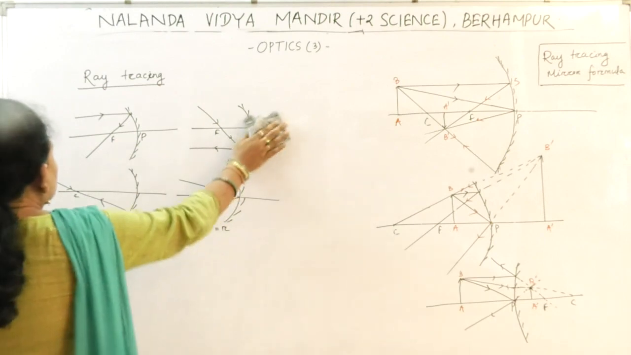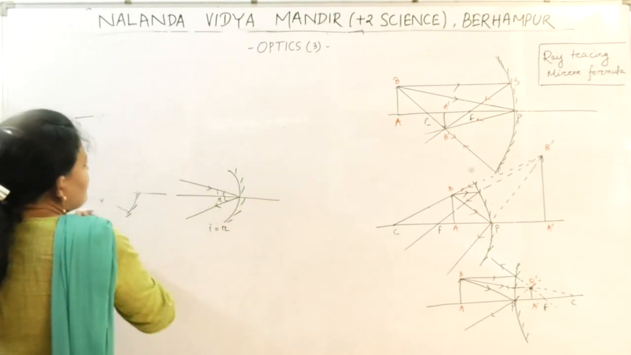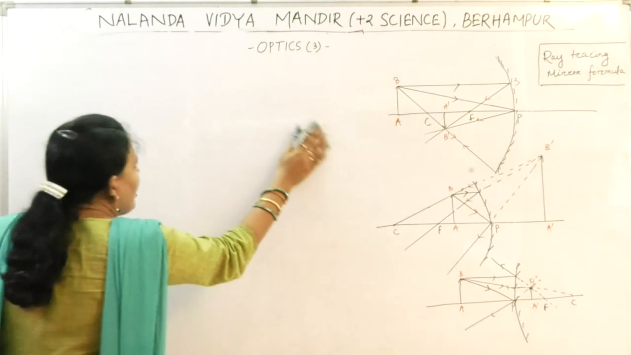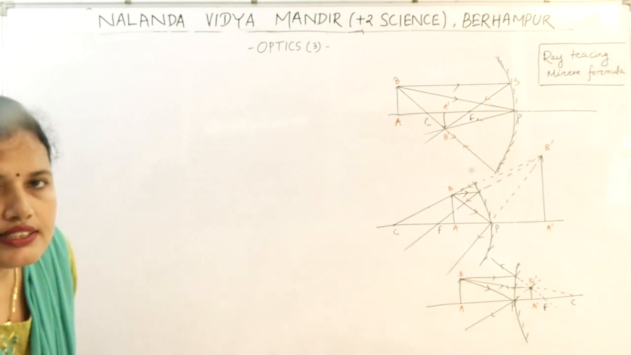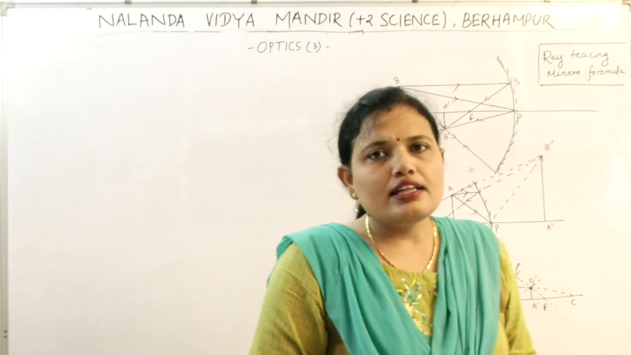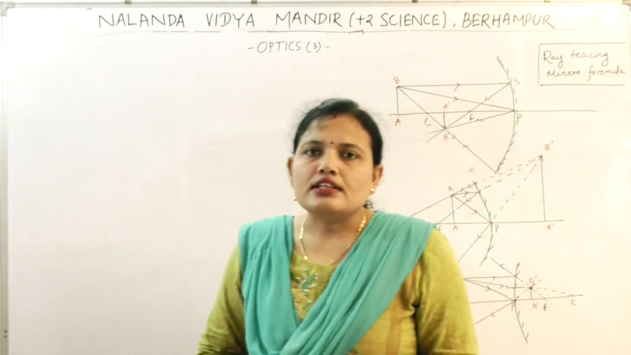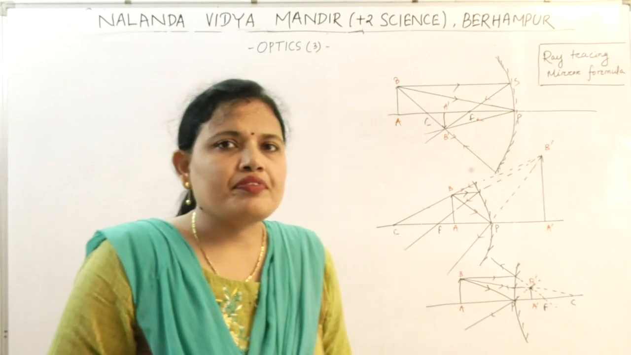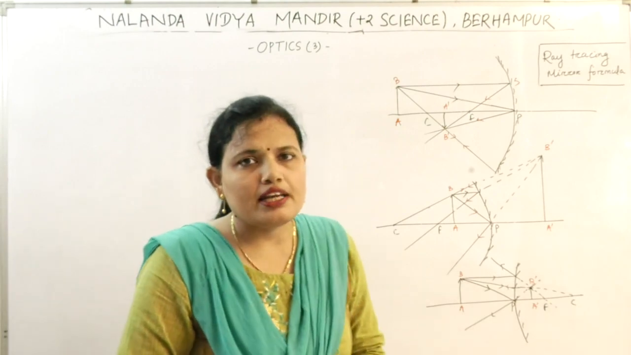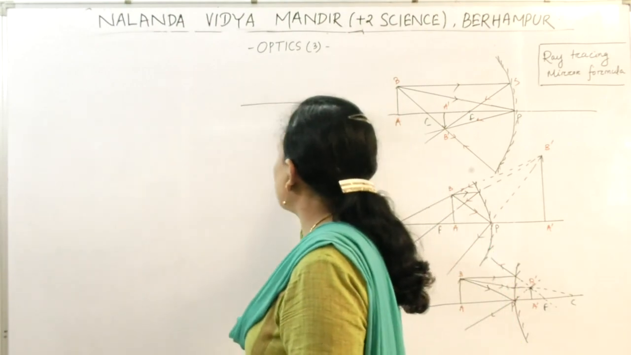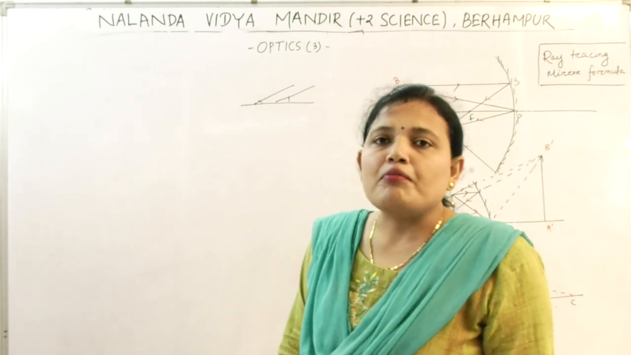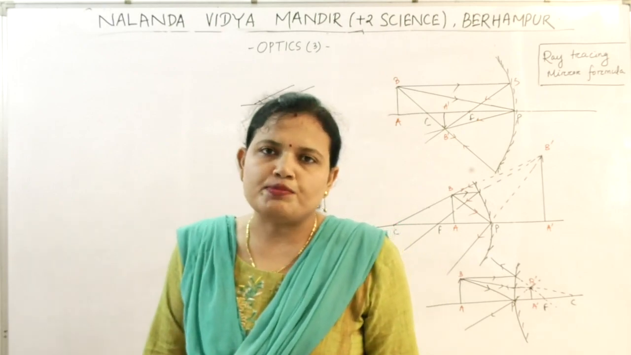Next, while deriving the relation between the radius of curvature and the focal length, we considered some assumptions and the sign convention. So once again I am repeating, what are the assumptions we have considered? The source must be a point one. Then the rays must make a very small angle with the principal axis. These angles must be very small. The aperture of the mirror should be small.